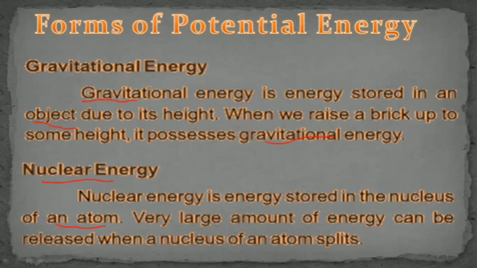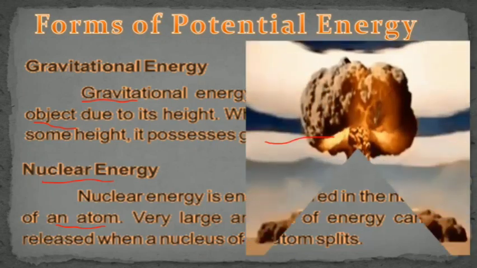So what happens when the nucleus of an atom splits? Because the nucleus has proton and neutron both. When the nucleus of an atom splits, means it breaks up, lots of energy is released from that.